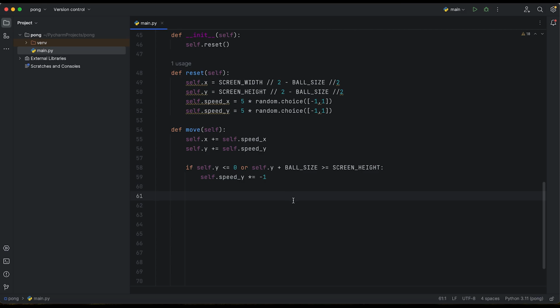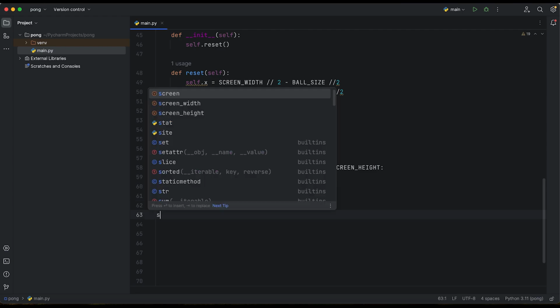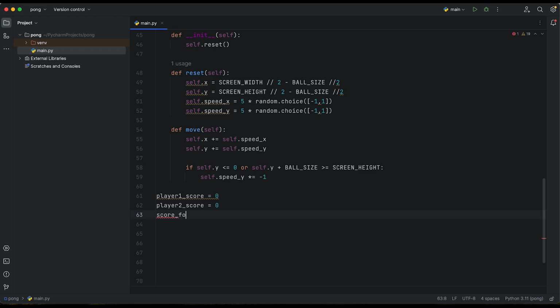The next thing that we need to do whenever we've got our ball and paddle is to create the player logic. So we start creating our game. First of all, we need player 1 score, so we'll just create some kind of constants about our players. And we need the font for those players.